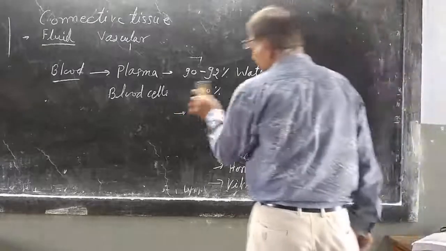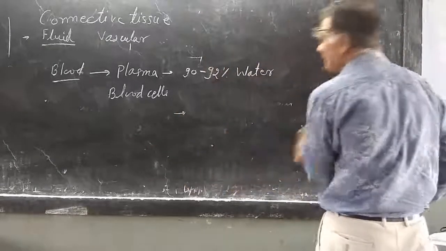Now, blood cells. We discussed that blood cells are of three types.